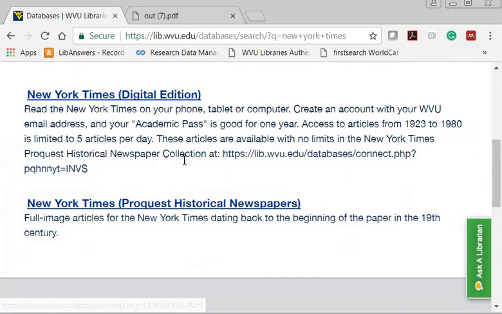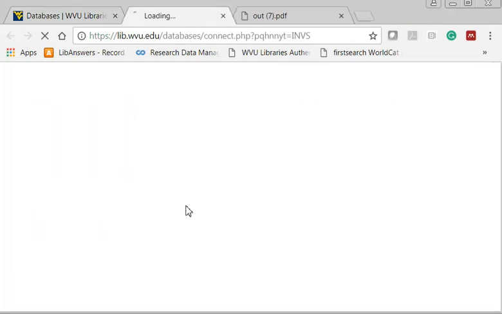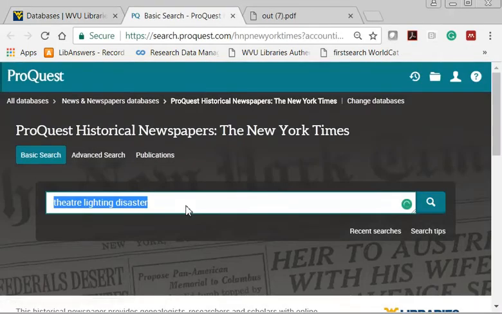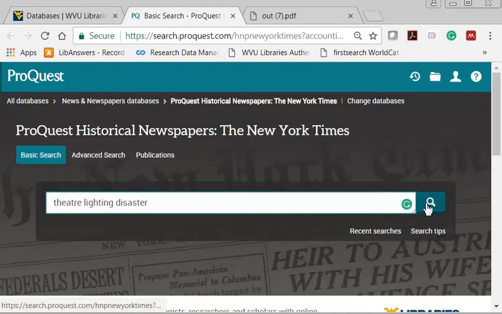The second option, and the one we're focusing on today, is New York Times ProQuest Historical Newspapers. This online archive gives you access to the New York Times back to its founding in 1851. Here you see the basic search screen for the New York Times. You can enter keywords related to your topic. For example, here I've typed in theater lighting disaster.